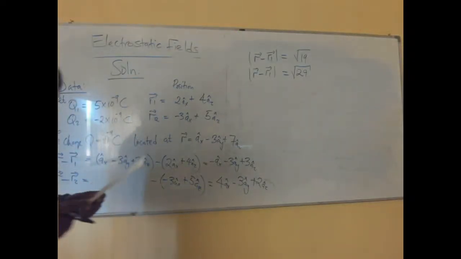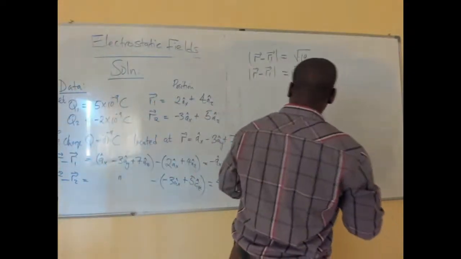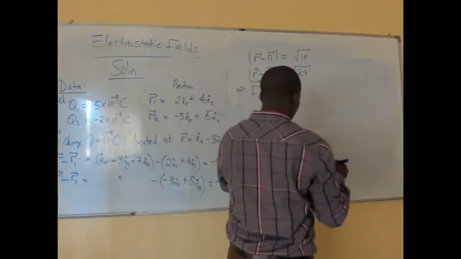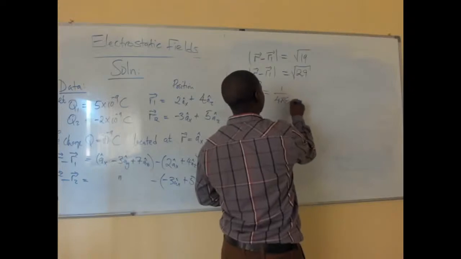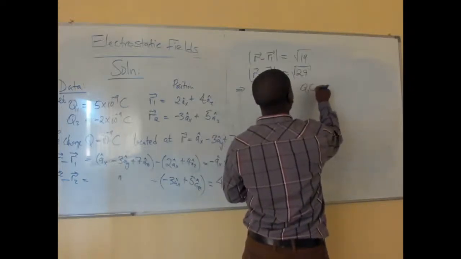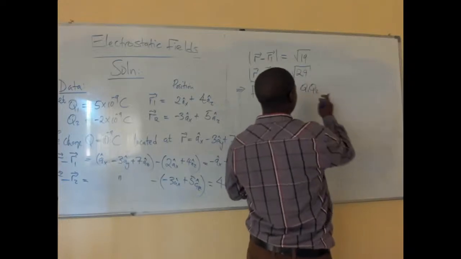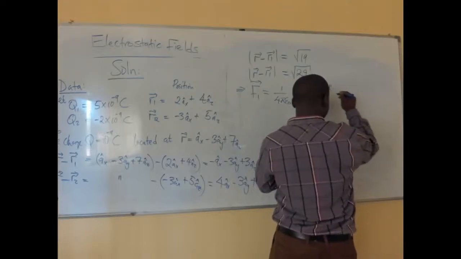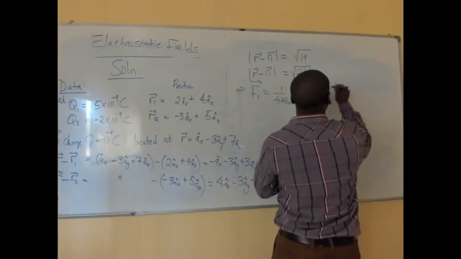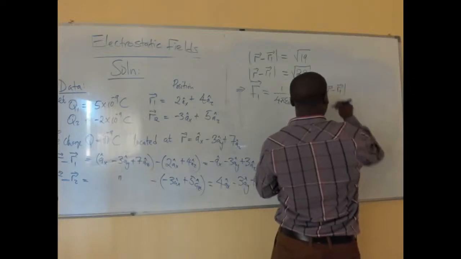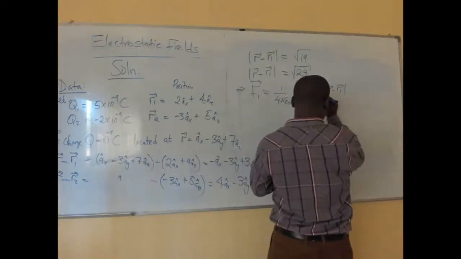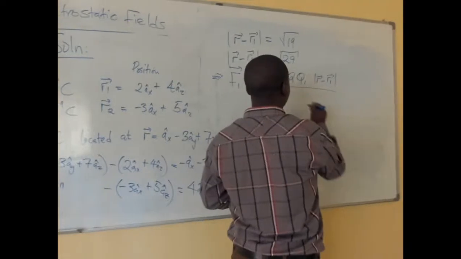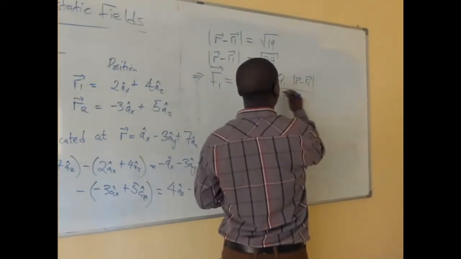Now, we know that from definition, this implies that F1 must be equal to 1 over 4 pi epsilon 0 into Q1 into Q, then this must be multiplied by R minus R1, all this must be divided by the magnitude of R minus R1 cubed, or squared for the unit vector.